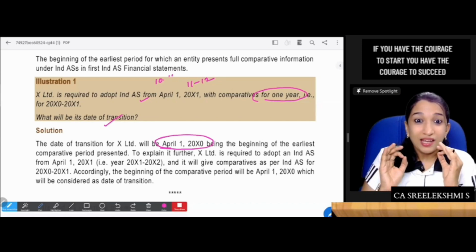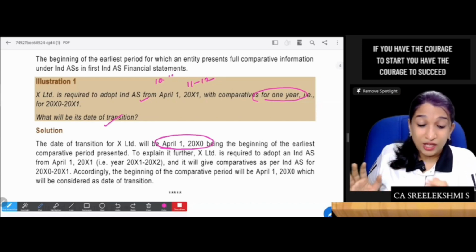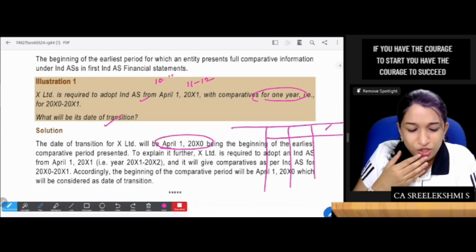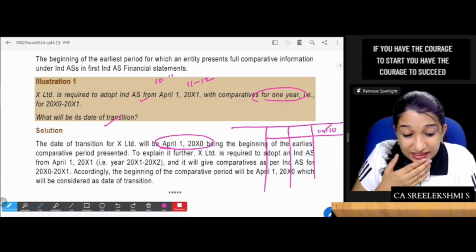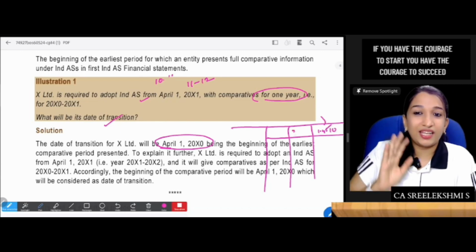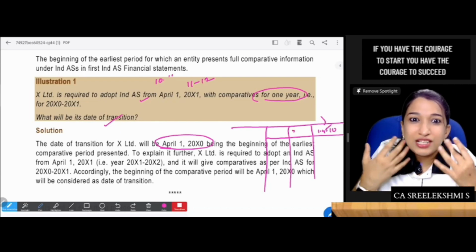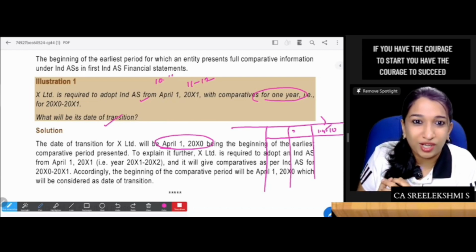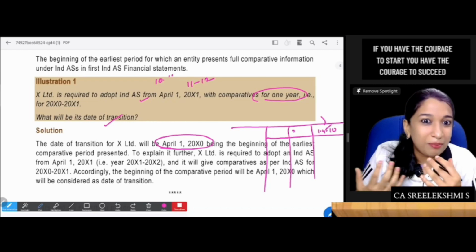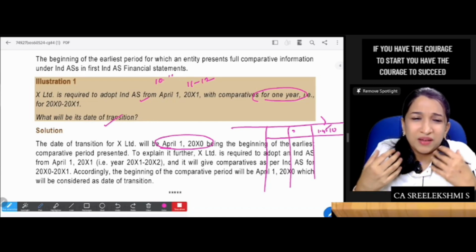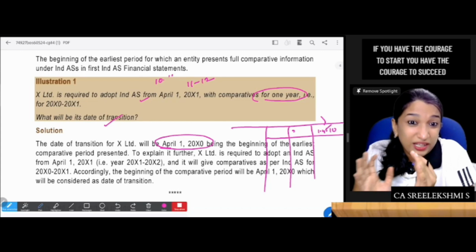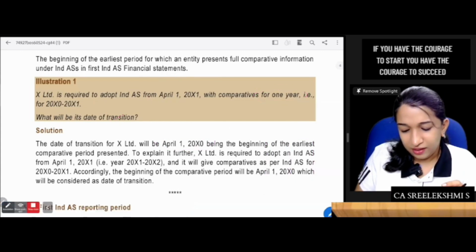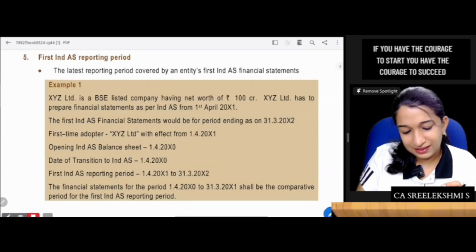Correct, you need to prepare not from 10-11 onwards. There should be a third balance sheet. The starting point should be 1st April 2010, then 31st March 11, then 31st March 12, so that the users will be comparing, or users will be getting a good starting point. Yes or no? So they can make decisions based on that, or they can compare the previous years and the starting point. Okay, fine. Now the same thing.